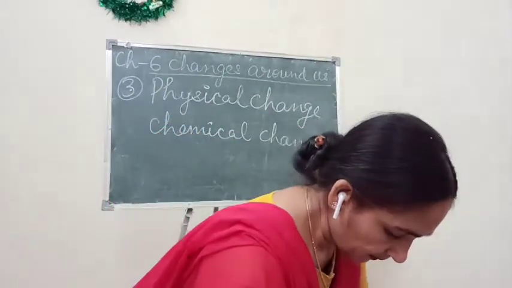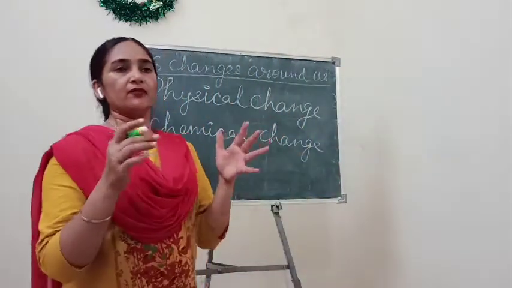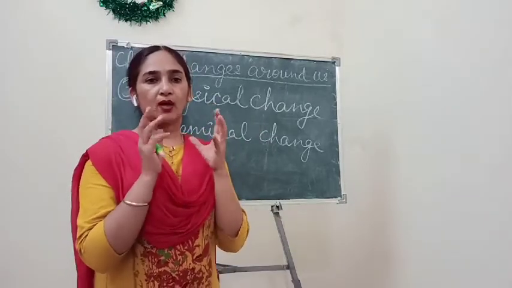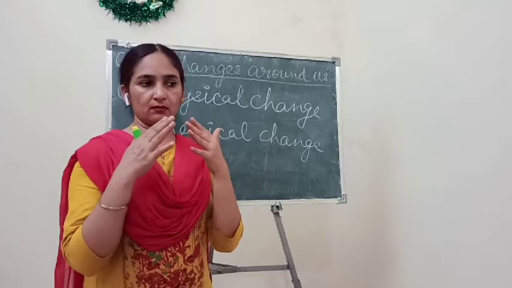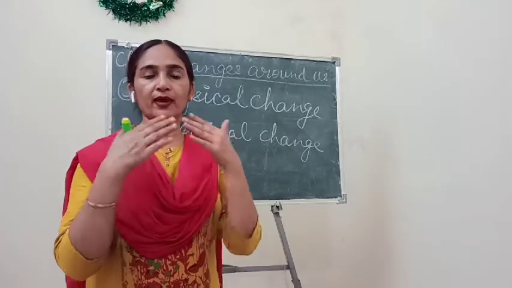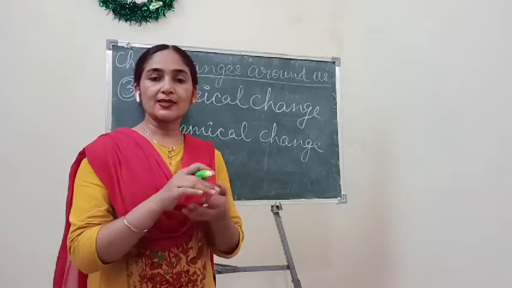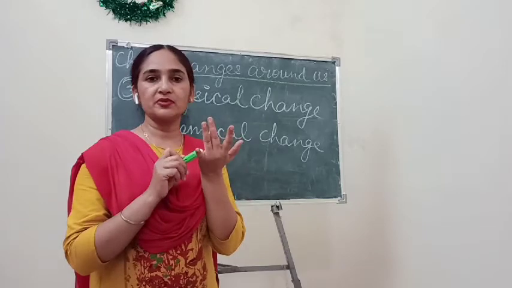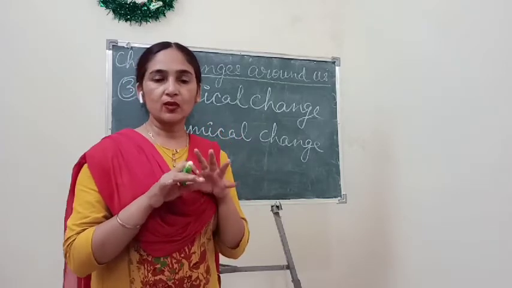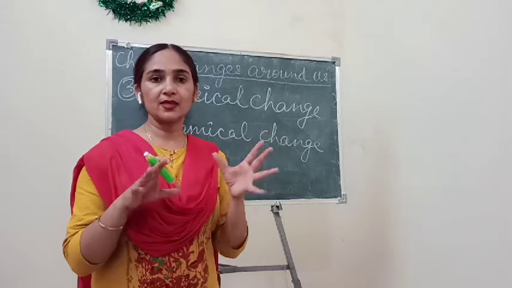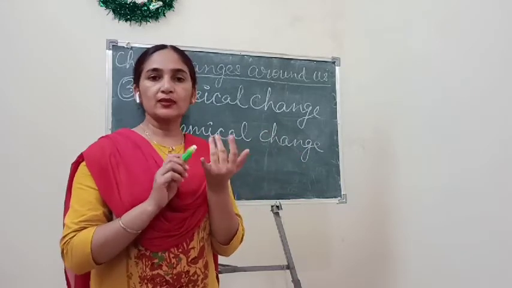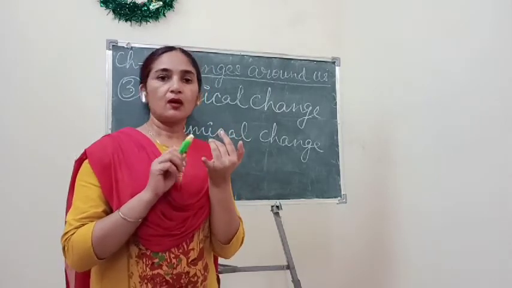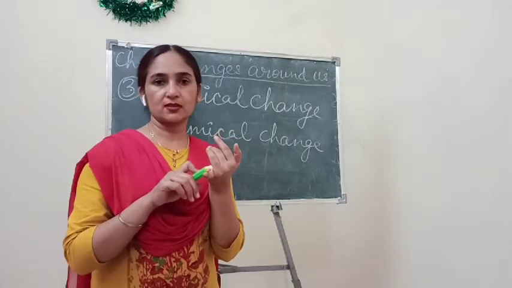You know children, that when we heat anything, the heating effect of anything shows us expansion. Expansion means फैल जाना. किसी भी चीज को आप जब हीट करते हो तो वो चीज क्या होती है, एक्सपैंड हो जाती है. ओके, फैल जाती है. This you can see in case of solids, in case of liquids, and in case of gases also.